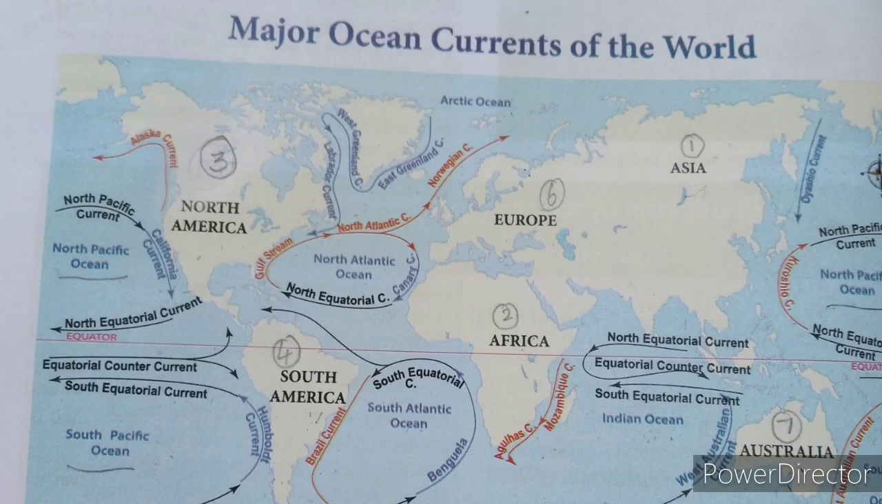Lesson 4, Hydrosphere. Now we will see major ocean currents of the world. உலகின் முக்கிய கடல் நீரோட்டம். What is called a continent? A continent is one of the 7 main divisions of land. Name the 7 continents: Asia, Africa, North America, South America, Antarctica, Europe and Australia.